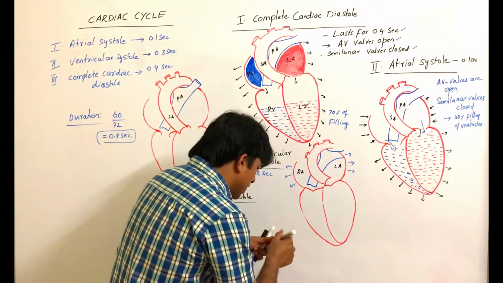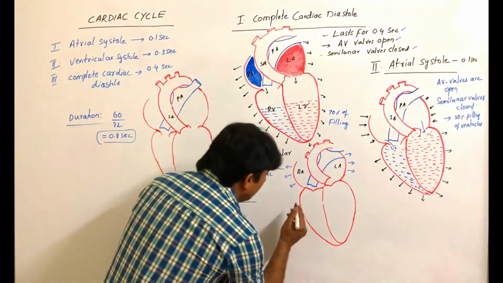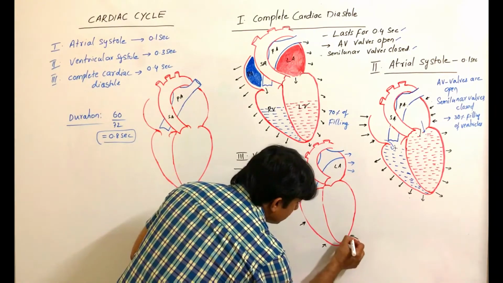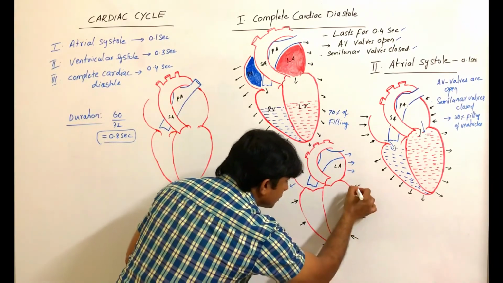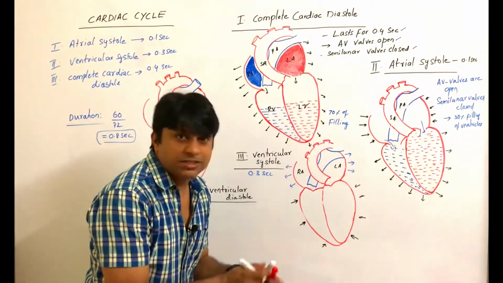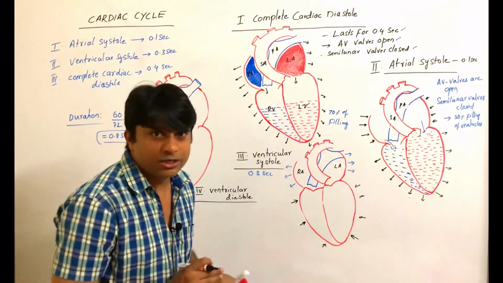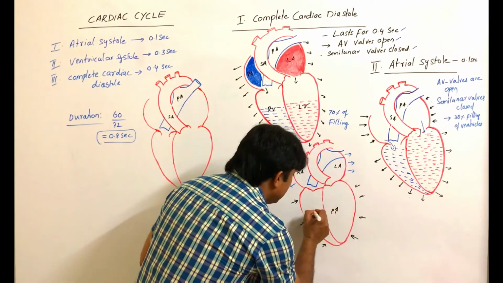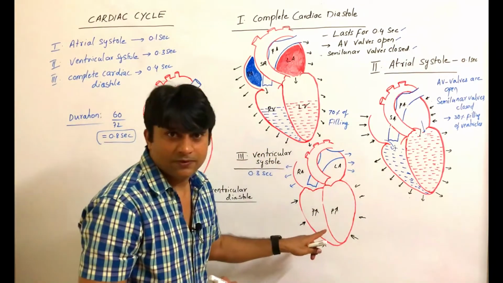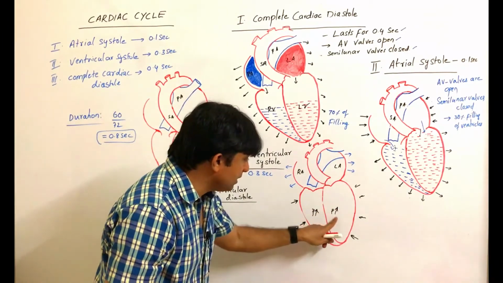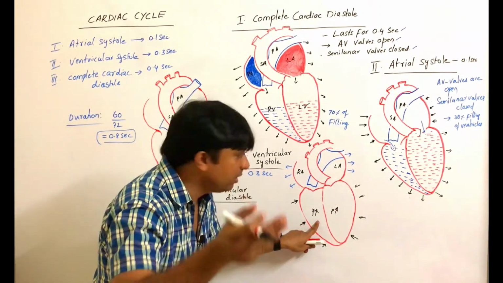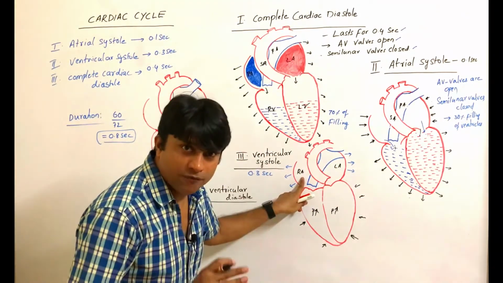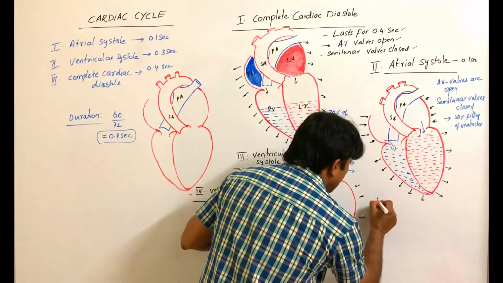During the early ventricular contraction, the pressure inside the ventricles increases. When the pressure inside the ventricles goes beyond the pressure of the atria, to prevent the backflow of blood, the AV valves close.